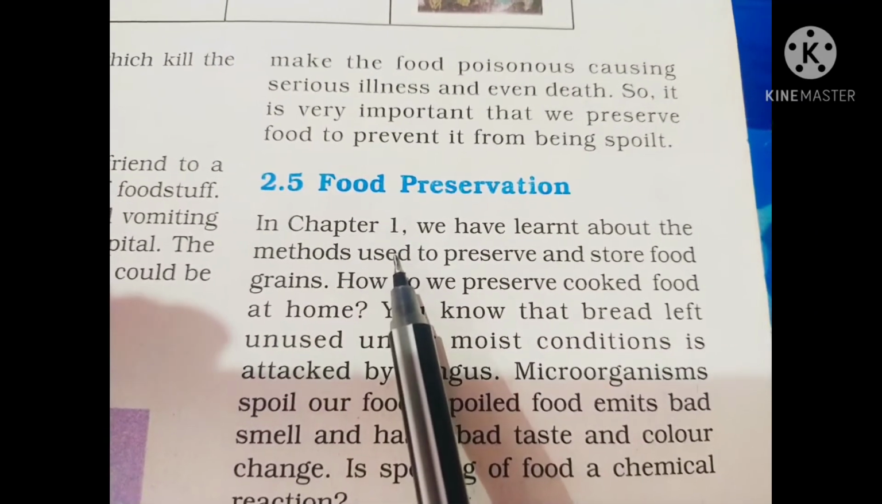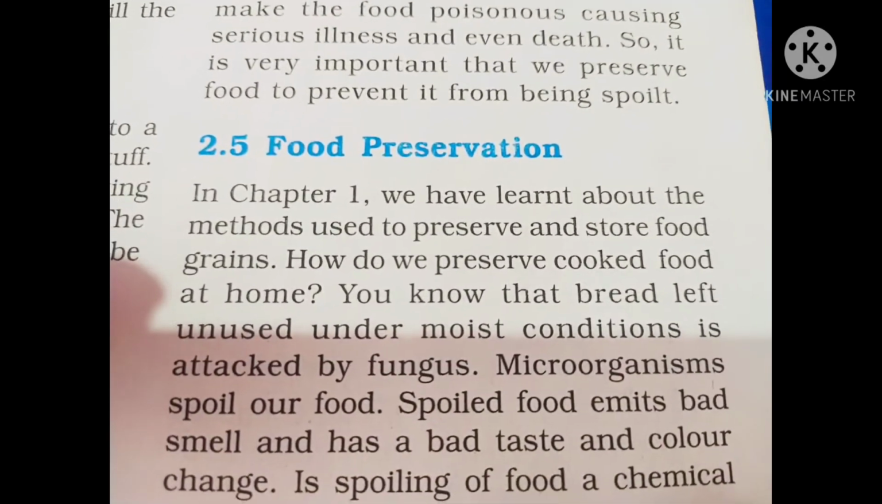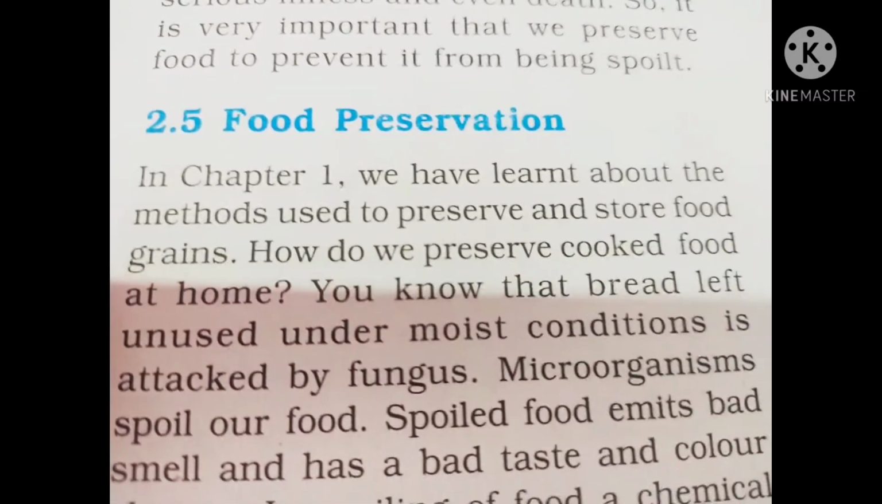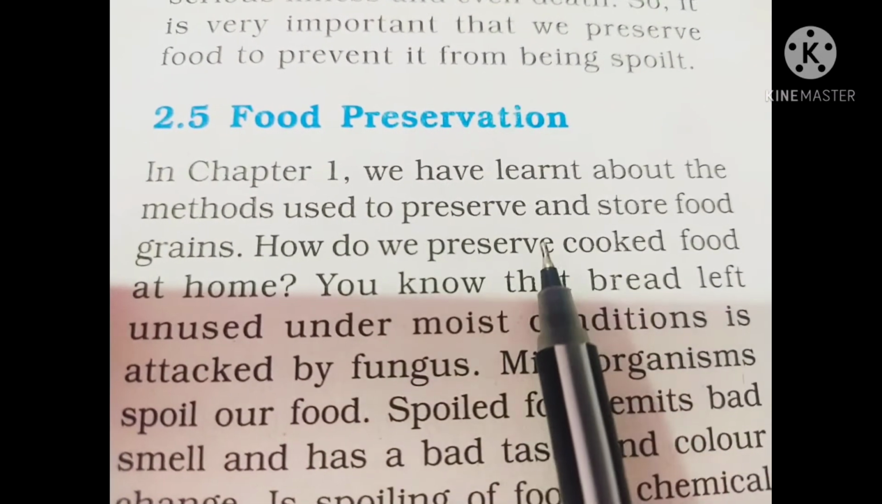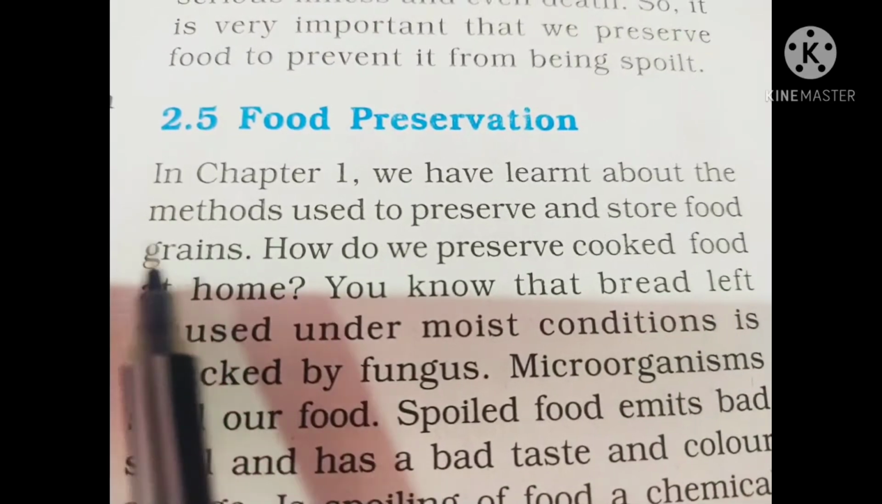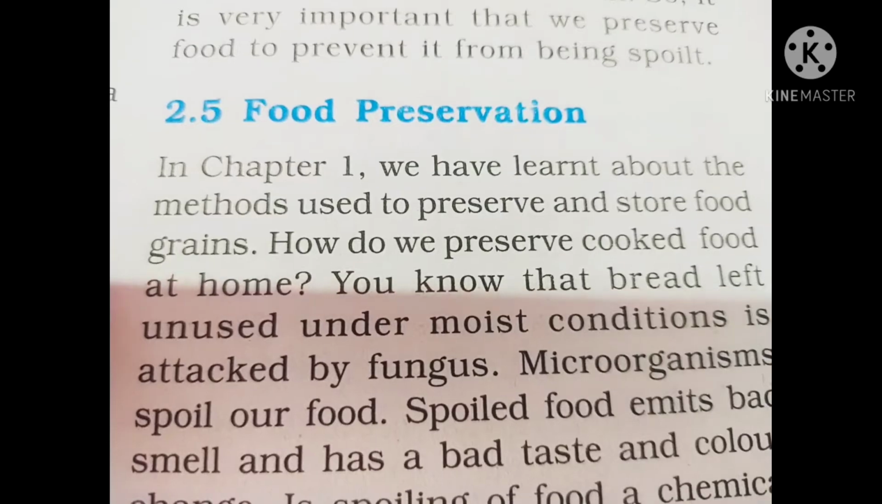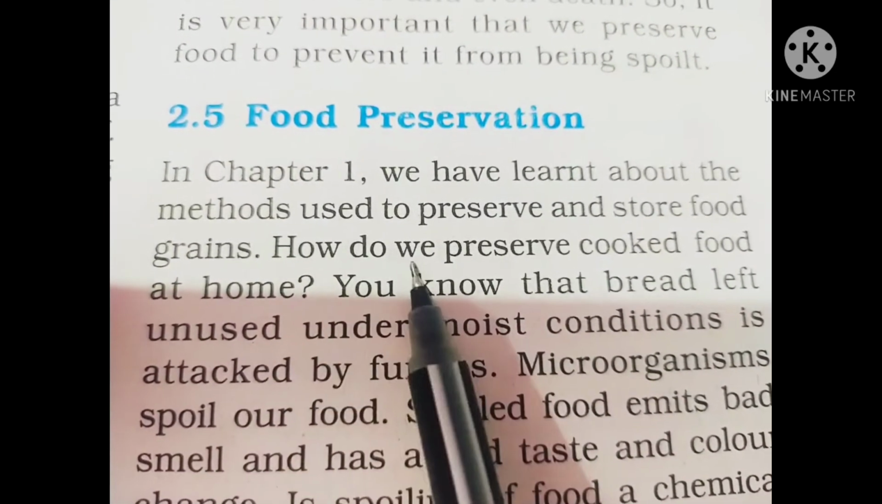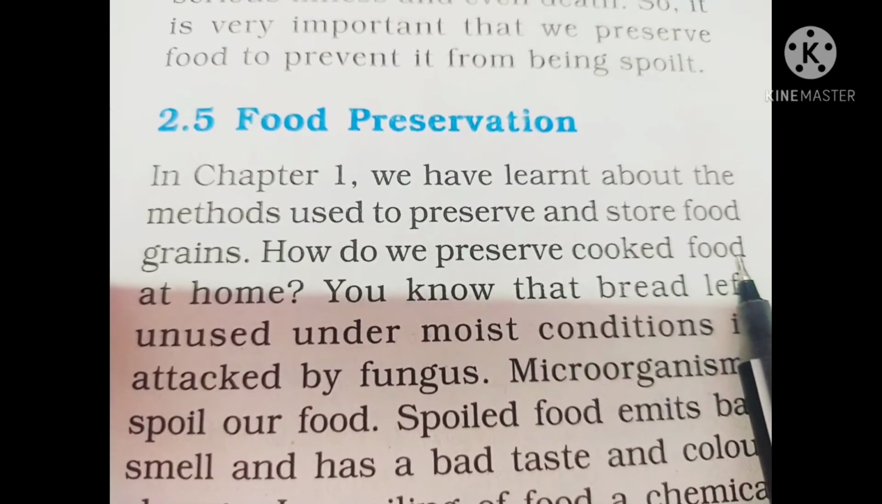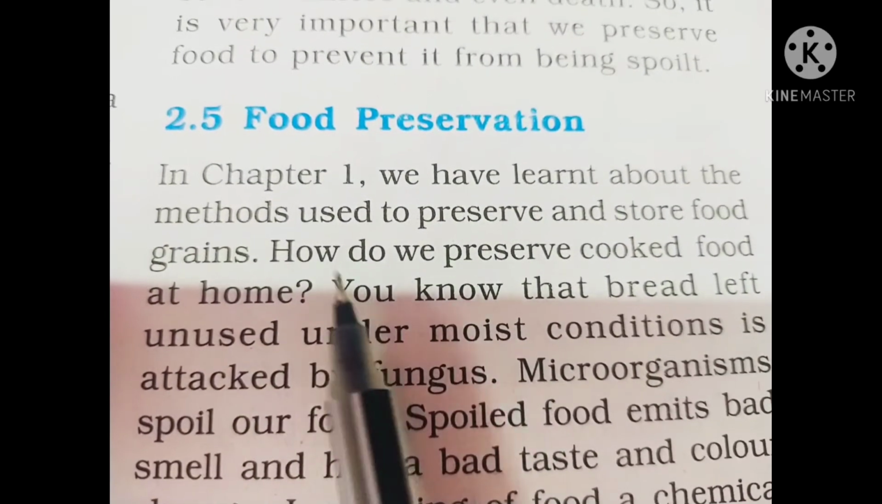So in chapter 1, we have learned about the methods used to preserve and store food grains. But that food is not cooked. In this chapter, we will learn how we preserve cooked food at our home.